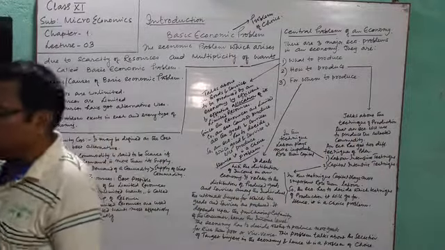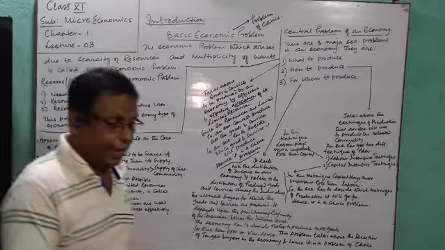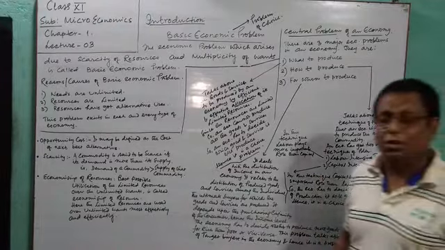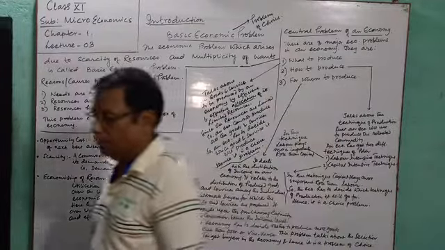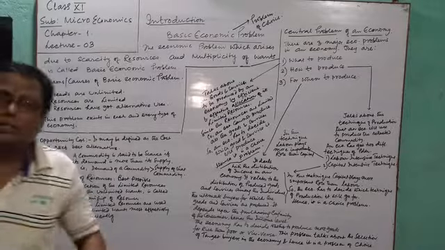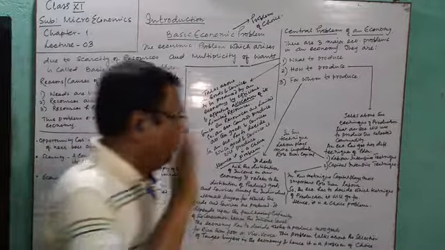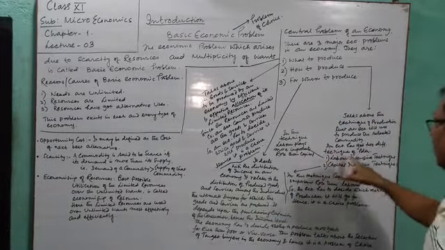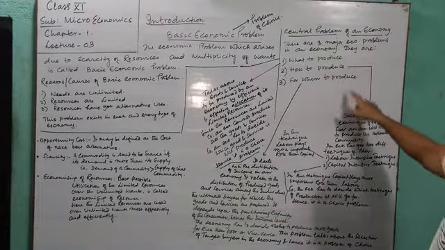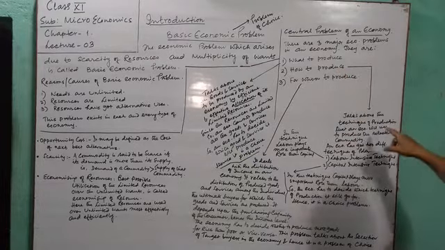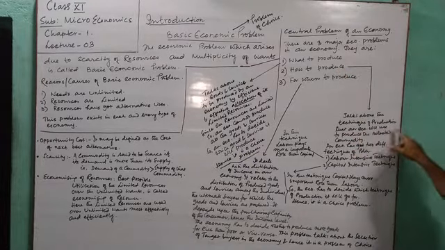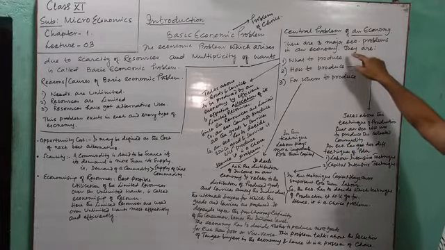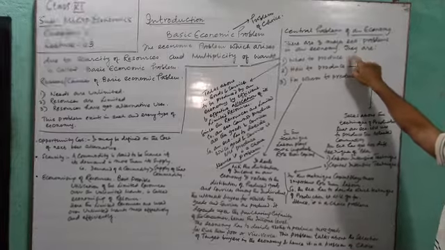So, before producing, the economy has to decide whether it will go for the labor-intensive technique of production or capital-intensive technique of production. In which method of production the economy is fit for, the economy has to decide. So I have written the same thing. It talks about how to produce. It talks about the technique of production that an economy will use to produce the selected commodity. The economy has selected the commodity over here.